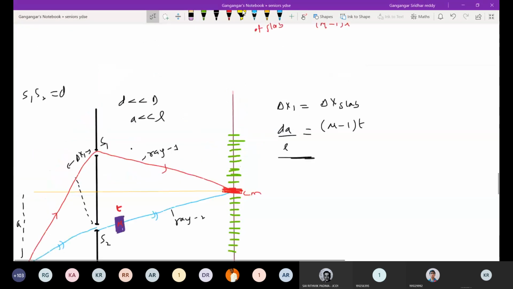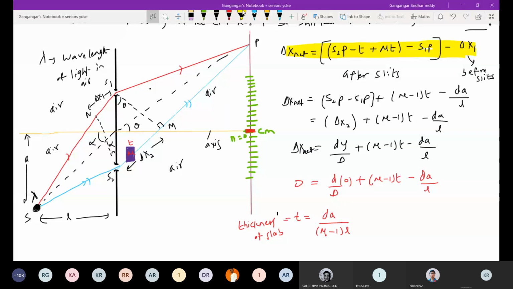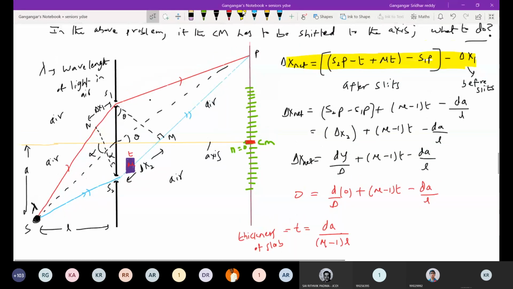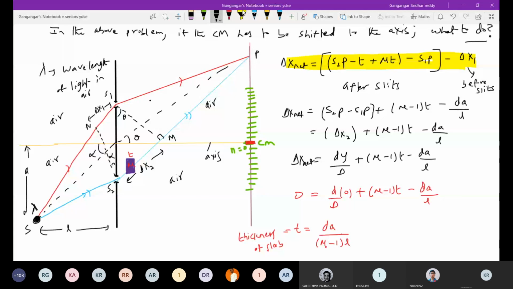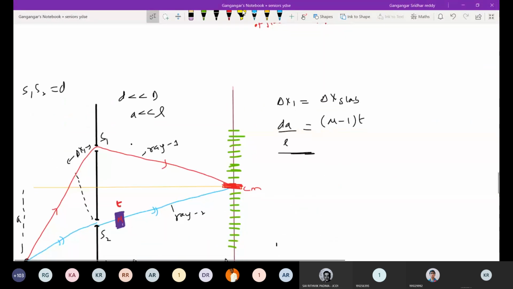I'll just take you to the first discussion we made. Okay, that yellow color I shaded, this will be very important. Almost every numerical, the same procedure is what I'm following, you see. Okay, the same thing, just we are discussing only central maxima.